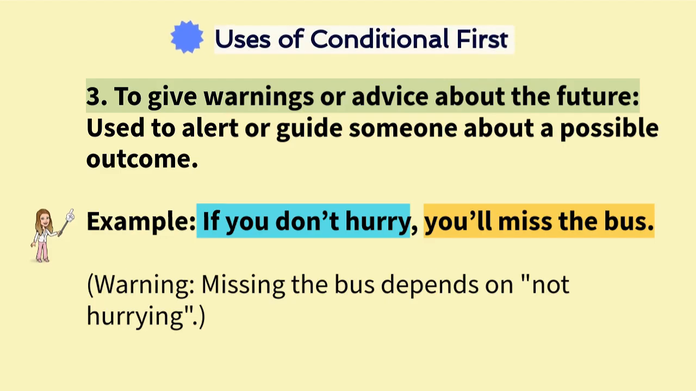And we can use the first conditional to give warnings or advice about the future, or to alert or guide someone about a possible outcome. For example, if you don't hurry, you'll miss the bus. This is a warning, as missing the bus depends on whether you hurry or not.